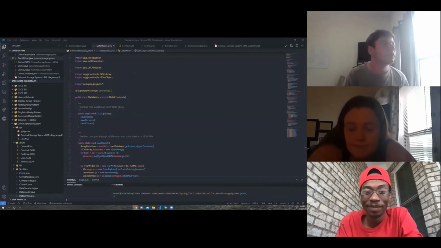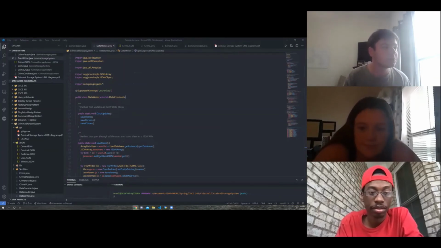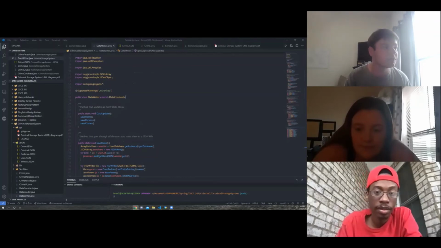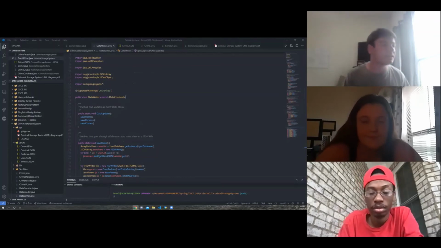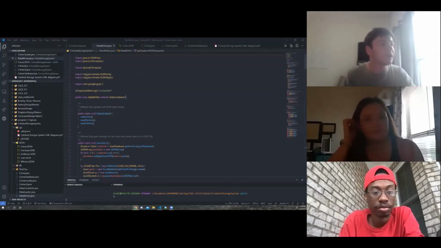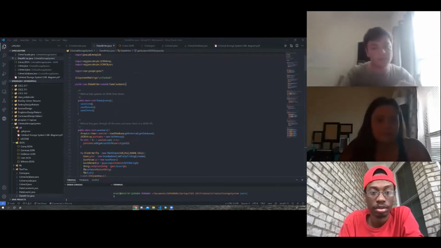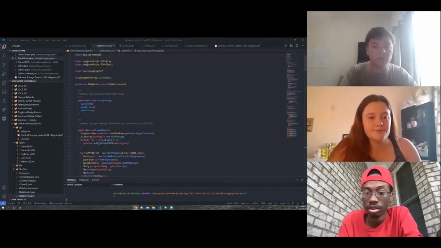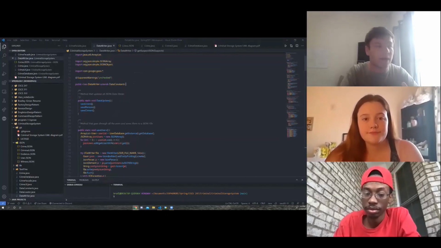So our data writer class follows the observer type structure, where it's called to update the data structures every single time a change is made or an update is made in our code. So when it calls the data updater, it uses both JSON and GSON to write to the files and create these objects that are used to store data between the closing and the opening of new applications.